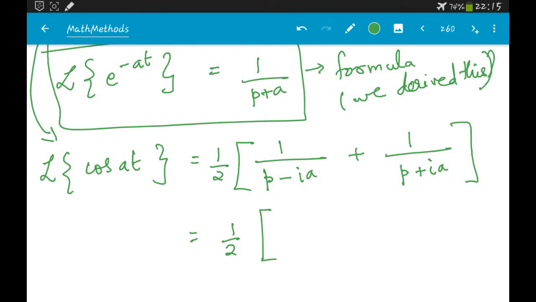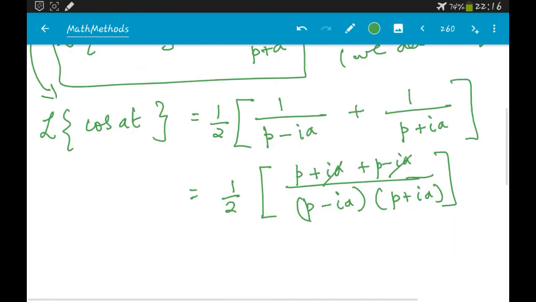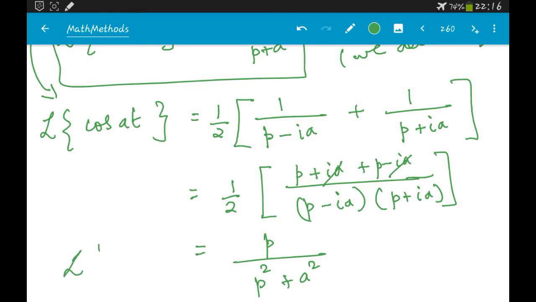So we can now simplify this further. We get (p + ia + p - ia) / ((p - ia)(p + ia)). The 2 cancels and you get 2p by 2, so you get p/(p² + a²). This is the Laplace transform of cos at.